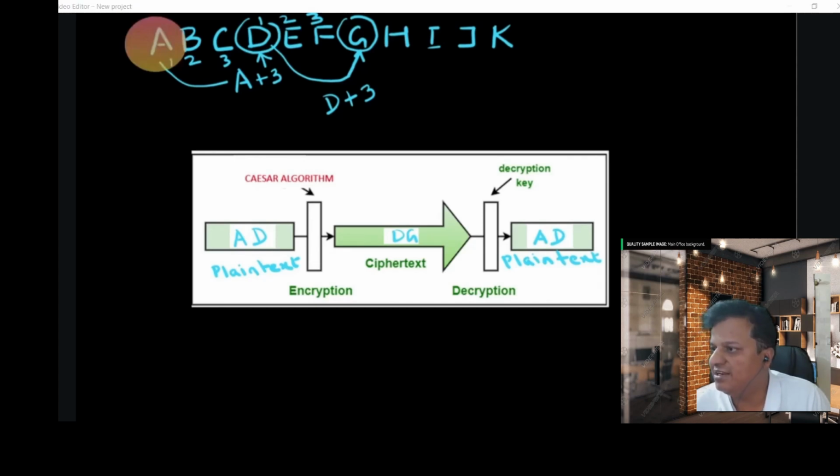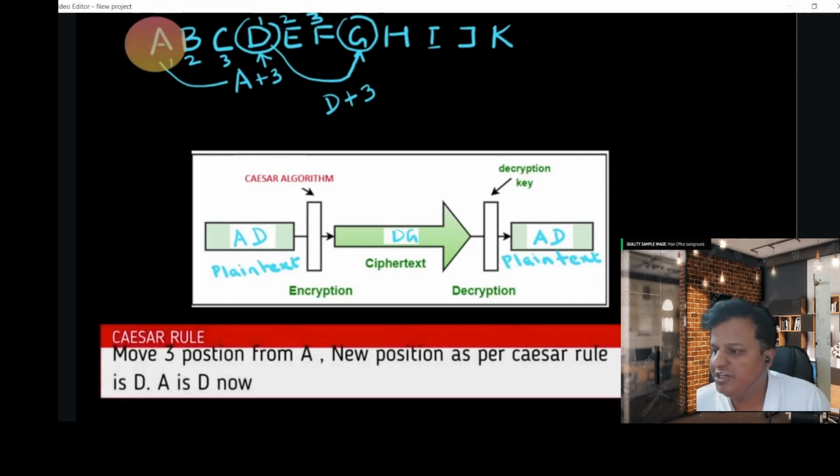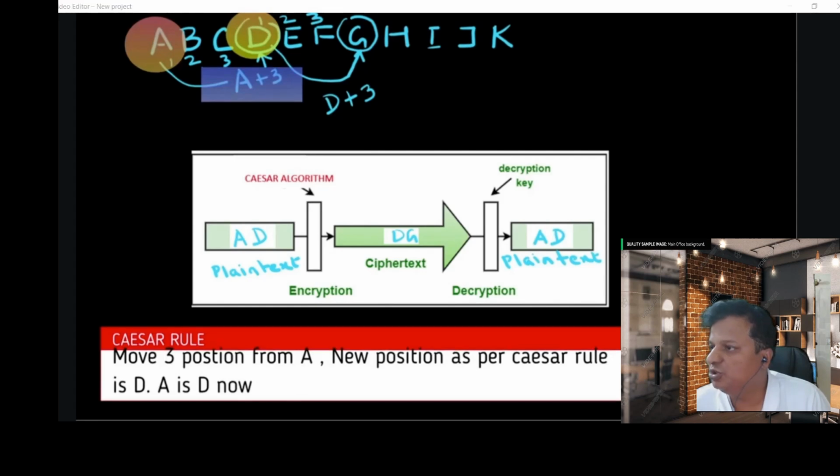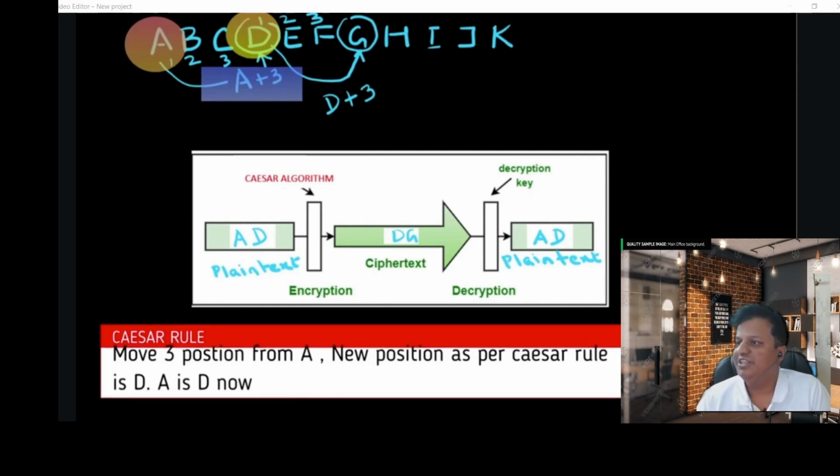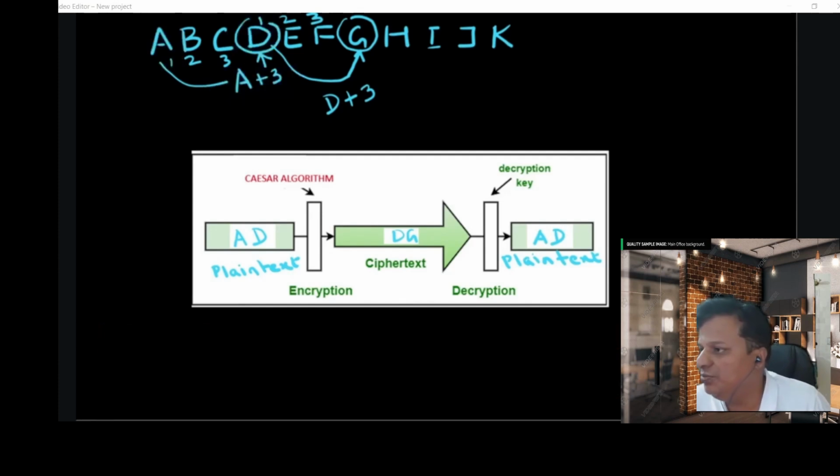So in the Caesar algorithm, you can see the first A will be converted to 3 positions ahead. So it will come to D, right? So the first letter will be D. You can see in the ciphertext. Similarly, if we convert C, it will come to G. So DG is the new ciphertext using the mathematical formula.